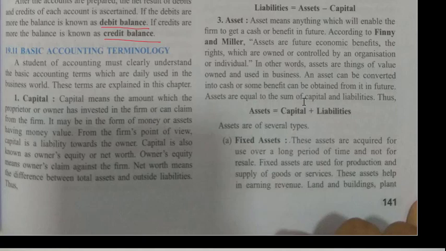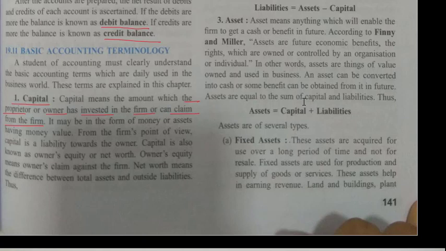So it is the amount which the proprietor has invested in the business.